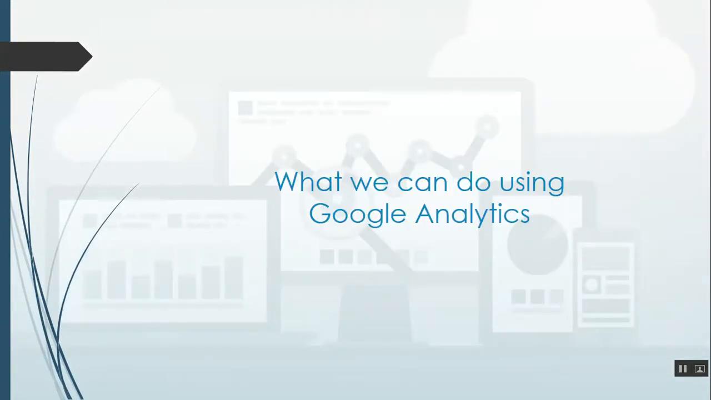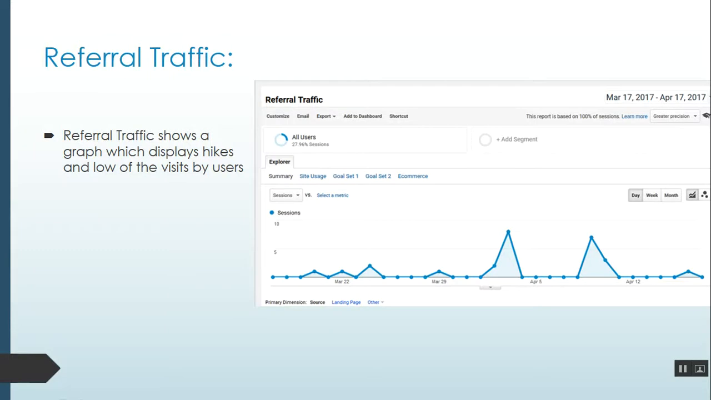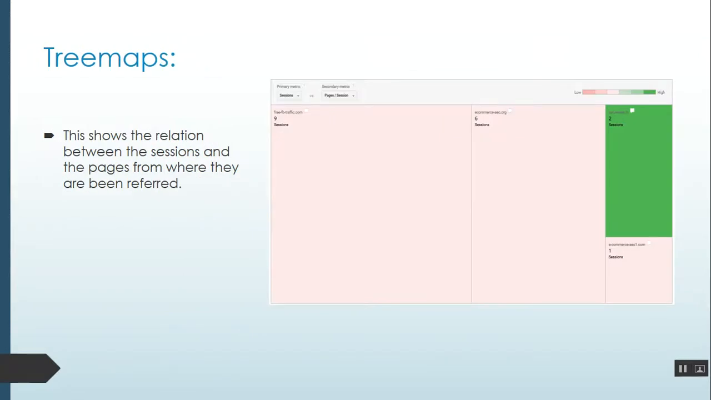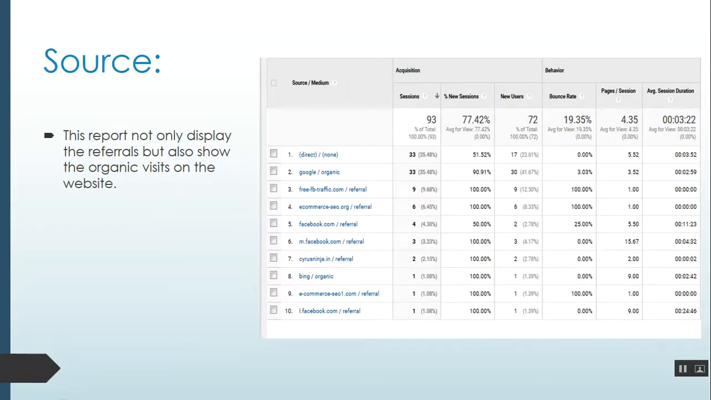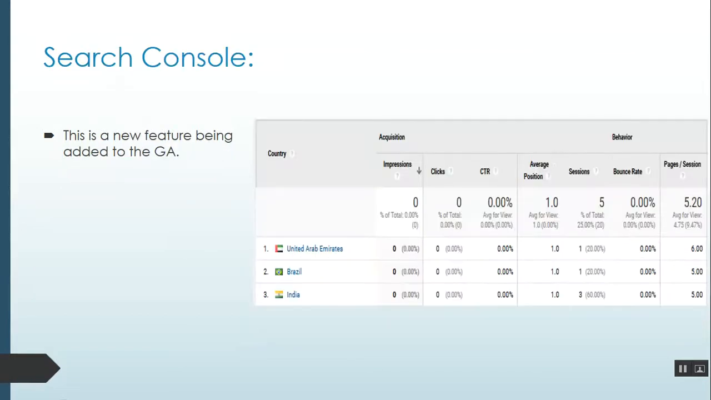What can we do using Google Analytics? We can analyze referral traffic. We can check which date had more users visiting. There is also a tree map which shows that more of the healthy pages visited are from cyrusninja.in. There are also the sources. There are 10 sources listed over here. Some are organic, which means coming from Google search. Some are referral, coming from freefb.com, facebook.com or Cyrus Ninja.